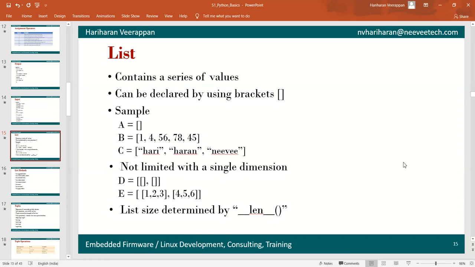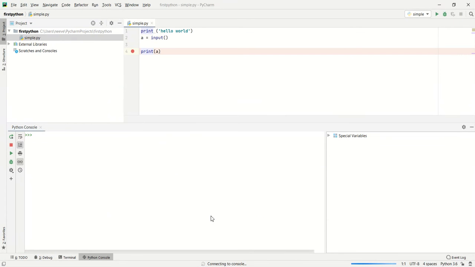A list can be declared by using open and close brackets. I'm going to declare a list over here: list equals open and close bracket. Now maybe we can print the list, which is an empty list. We can define that list with elements in it, something like list equals something.